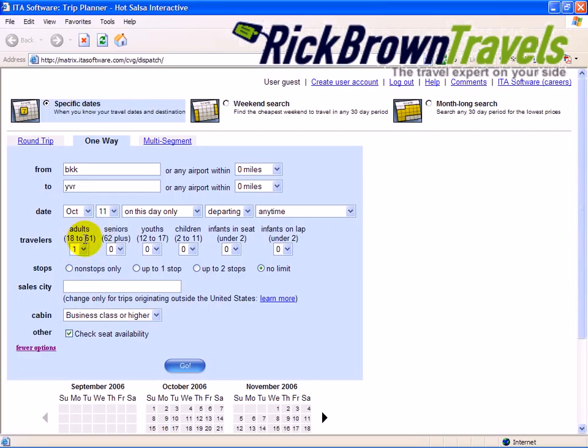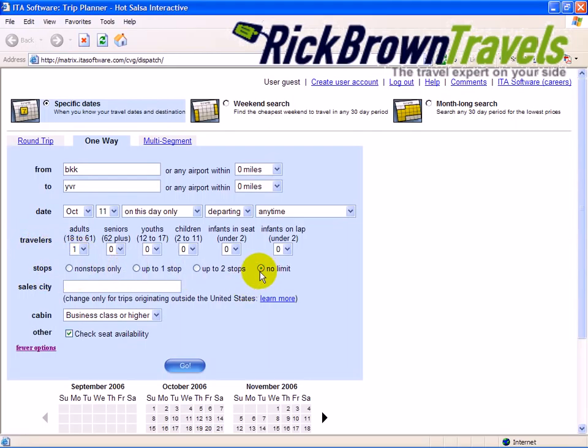Keep in mind here that if you put in children or infants and you add that to the price, you may see a price that is significantly less because it's taking into account that the infant only cost 10% of the adult fare and the child was 75% of the adult fare. So for this example, I'm just going to put in one adult.